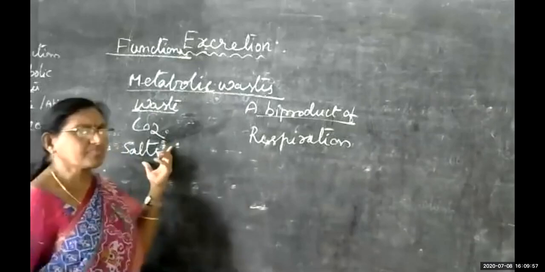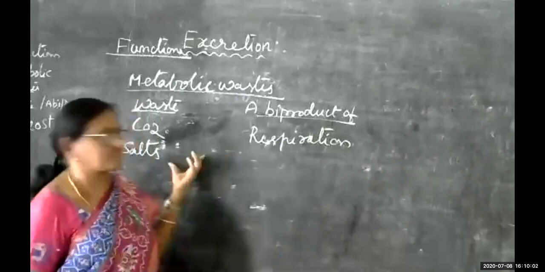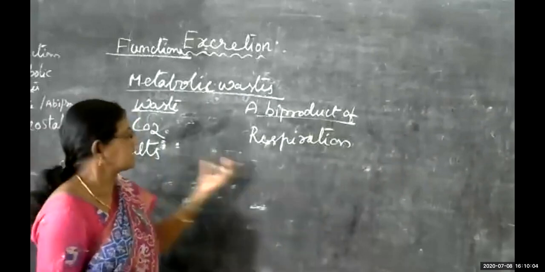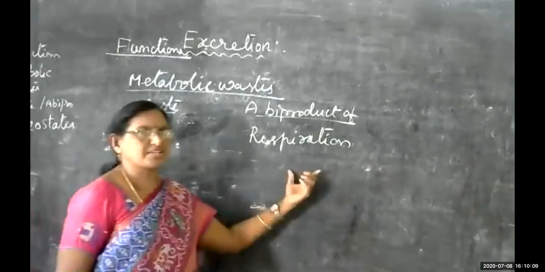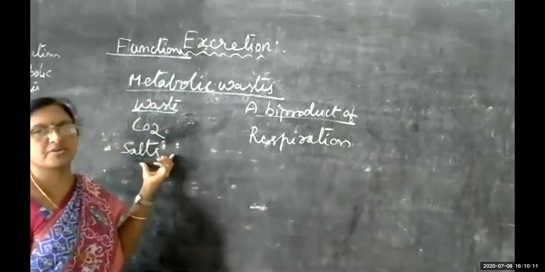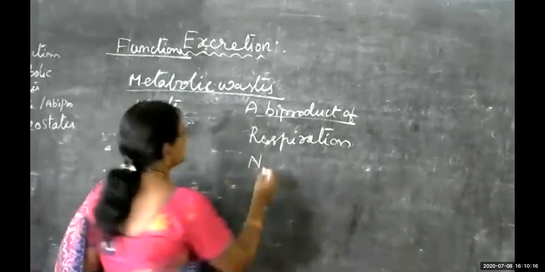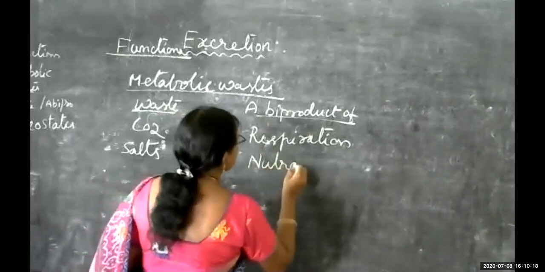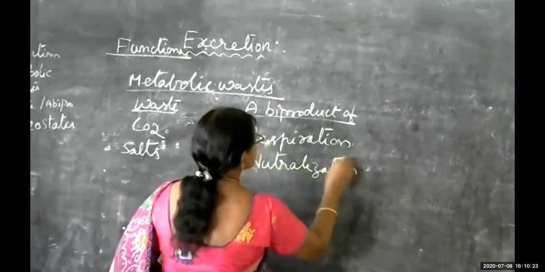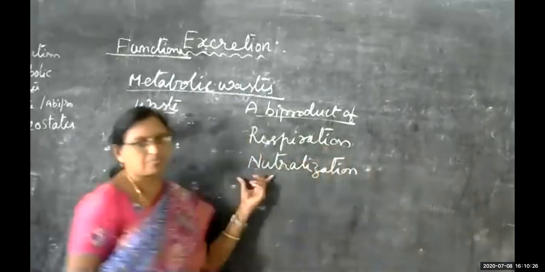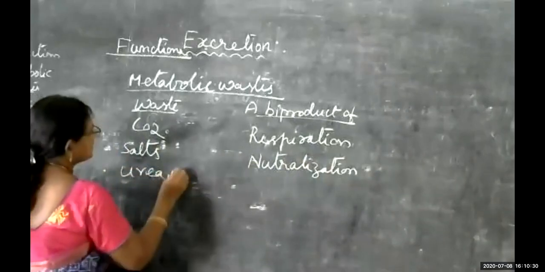The liver secretes bile juice in accordance with the protein substances, and here the neutralization process takes place. Under the neutralization process, some excess salts also get released. So salts are also one of the metabolic wastes, coming from the neutralization process.